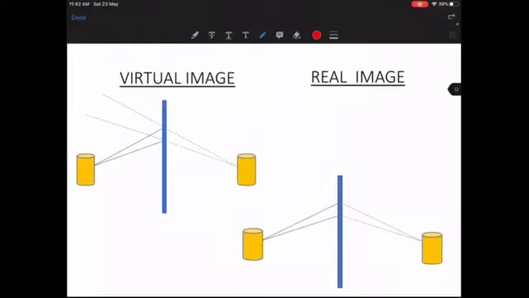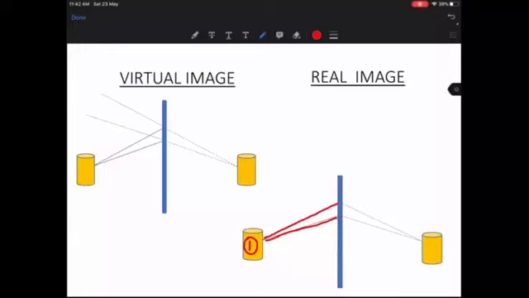simple example. Let's say I take a box here, so this is my object which I'm trying to capture. I have to keep this object in front of something which is able to catch hold of all the images that are coming from the object. So let us first learn what are the light rays which are coming out of this object. The two light rays which are coming out of the object are this and this.